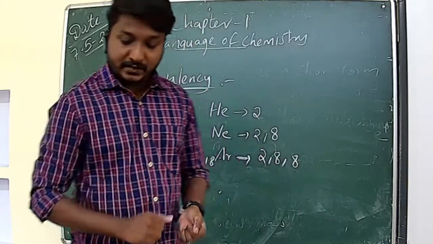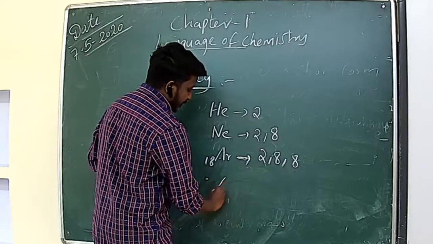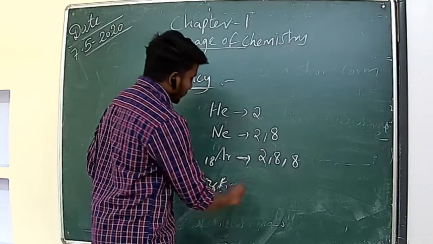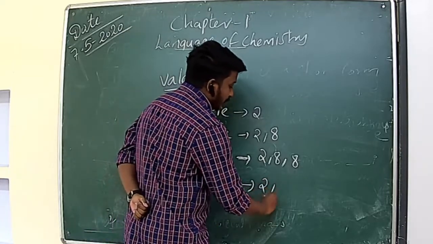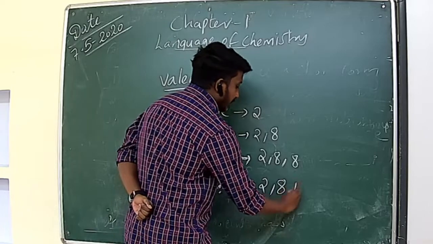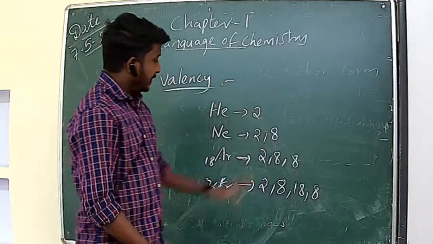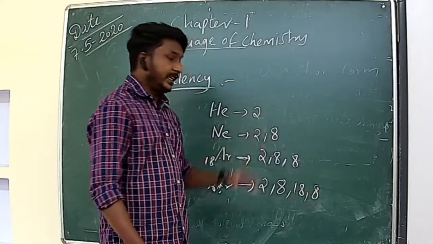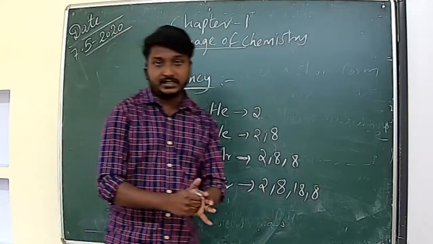Next is krypton. What is the electronic configuration of krypton? The atomic number is 36, right? So the electronic configuration will be 2, 8, 18 and 8. Here you can see the last shell contains how many electrons? 8 electrons. Except helium, the other elements have 8 electrons in the last shell. That means the valence shell, right?